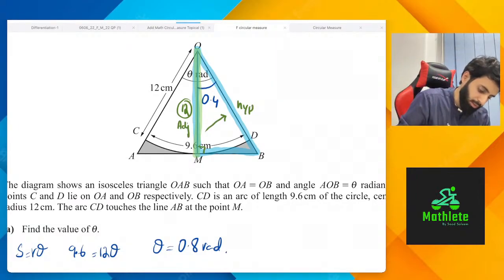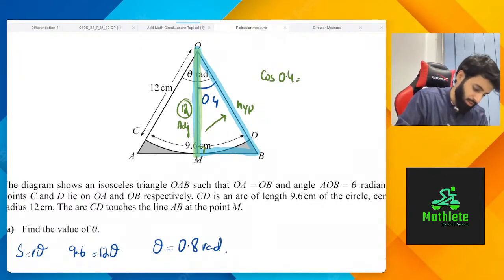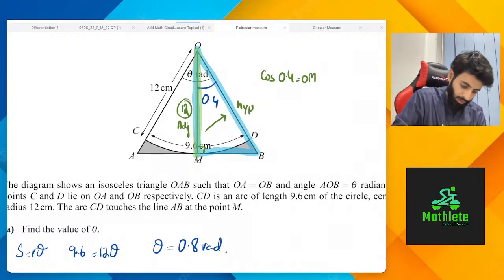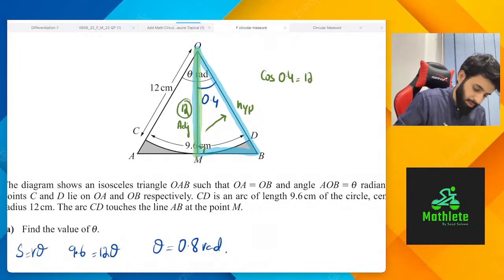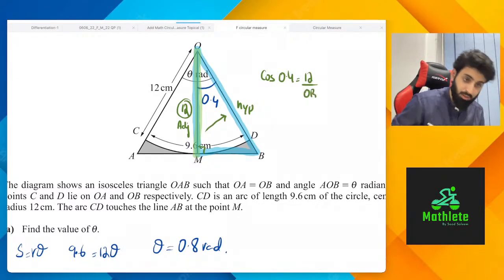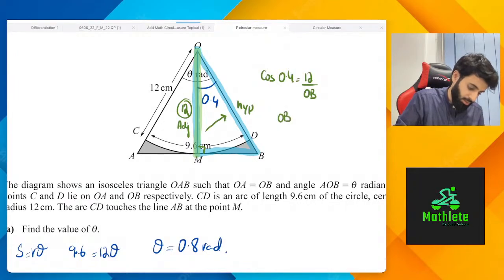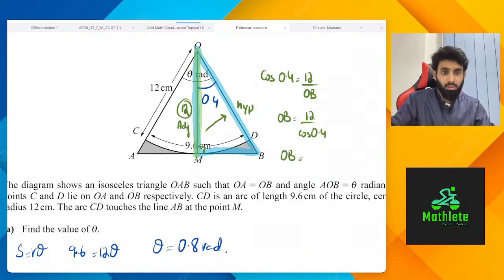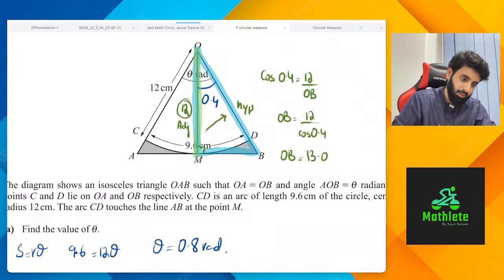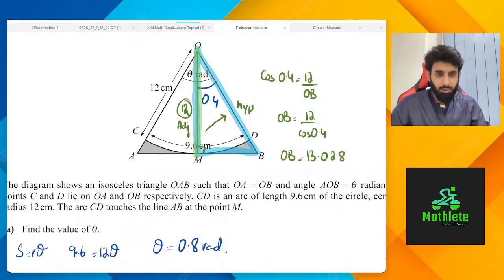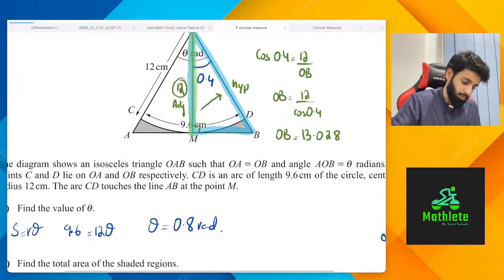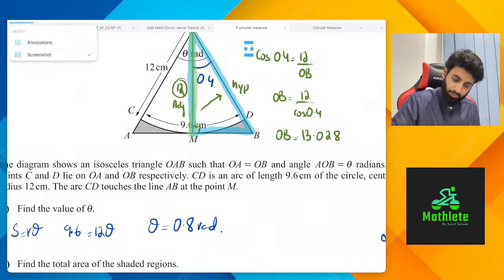So cos of 0.4 is equal to adjacent, which is OM, which is 12, over hypotenuse, which is OB. So OB is equal to 12 over cos of 0.4. Let's see how much is OB. 12 divided by cos of 0.4. So what do we get? 13.028. Again, not the final answer, so we're going to have to take it to more than 3 significant figures.